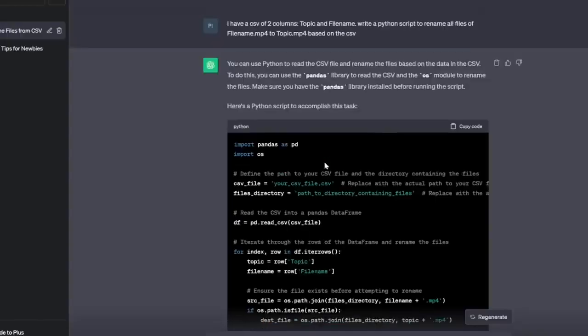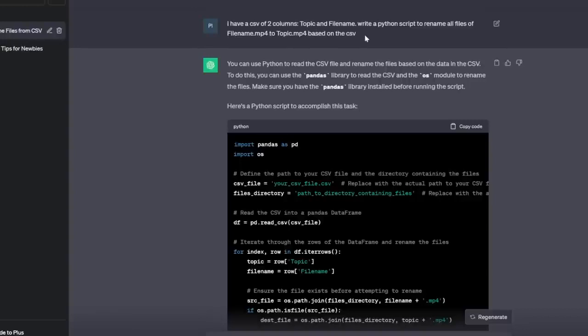Next, I went to ChatGPT to get it to write me a Python script that would automatically rename all the files for me when I pass in the CSV. So my prompt is I have a CSV of 2 columns, topic and file name. Write me a Python script to rename all the files of file name to topic based on the CSV.